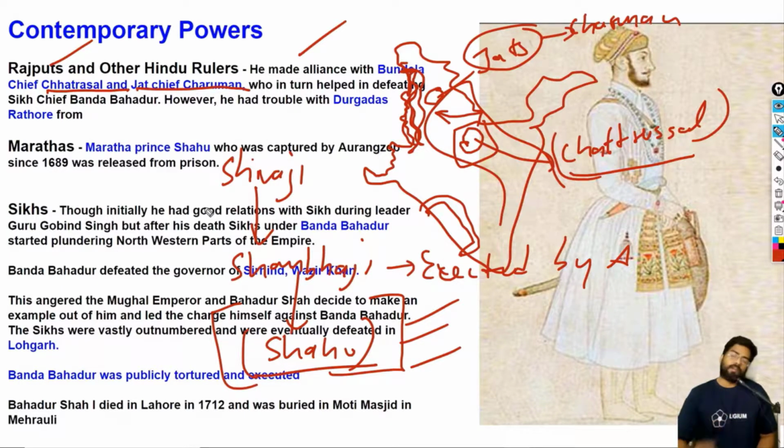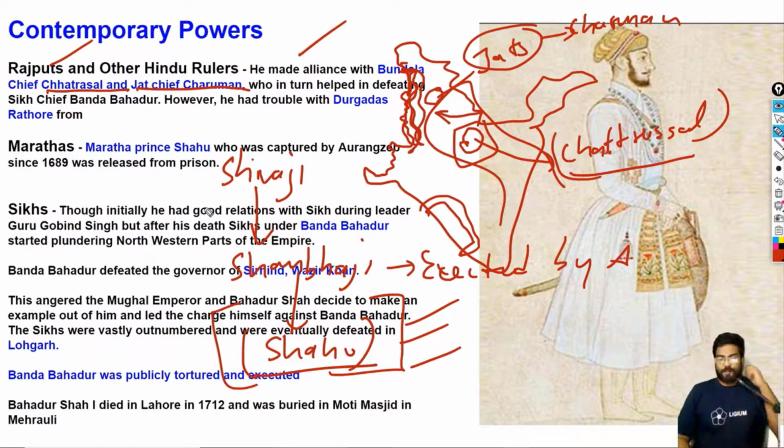So let me just repeat it again. There were five major powers. One was the Rajputs, then we have the Jats, the Bundelas, the Marathas, and the Sikhs. The first four, the Rajputs, Jats, Bundelas, and Marathas, were on good terms with Bahadur Shah, but the Sikhs were not. The Sikh leader Banda Bahadur was captured and later tortured and executed by Farrukhsiyar, not by Bahadur Shah.